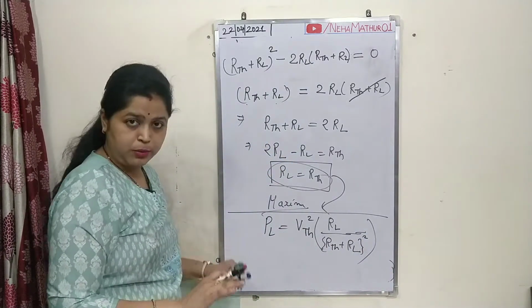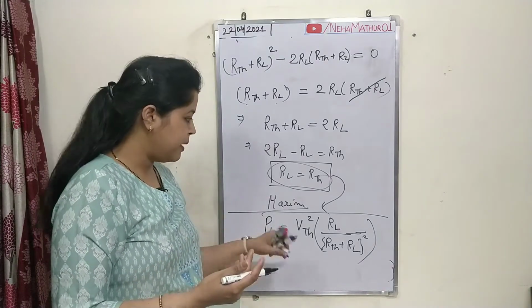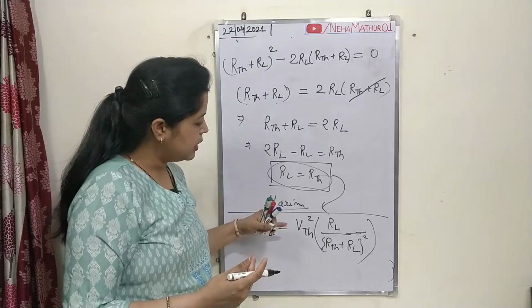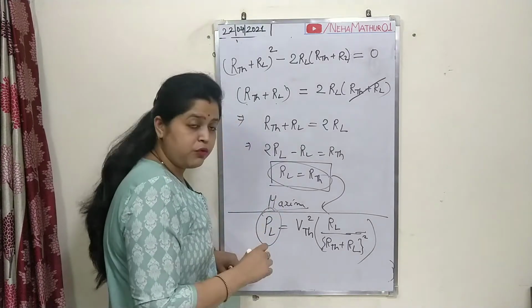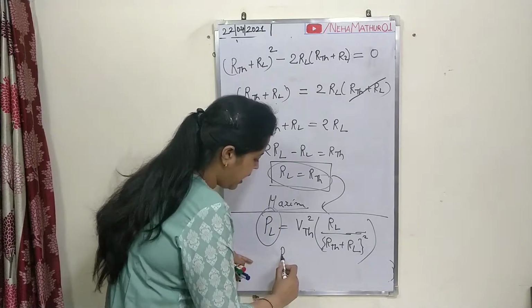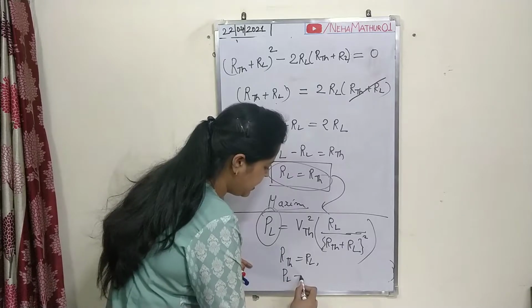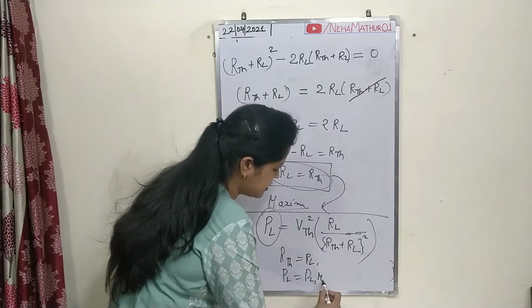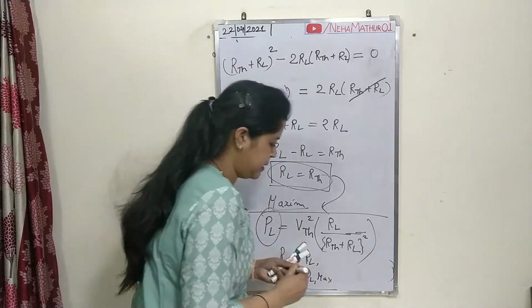So we have this formula already. Just to make some changes in the circuit, you can calculate this PL. So what will be the changes? Your RTH is equals to RL. In that case, your PL will become PL max, that is the maximum power across the load terminal.